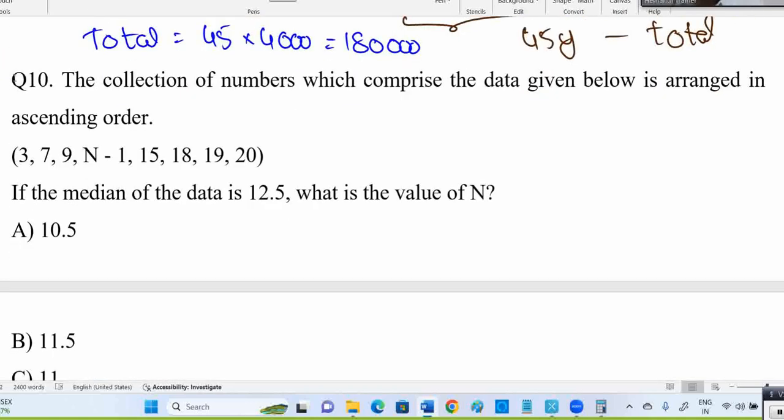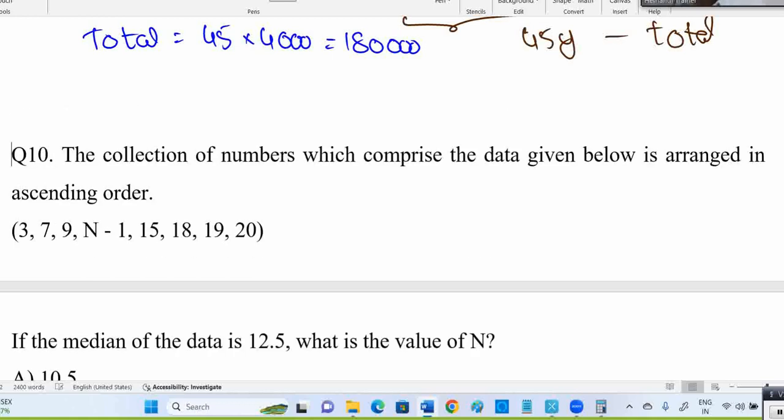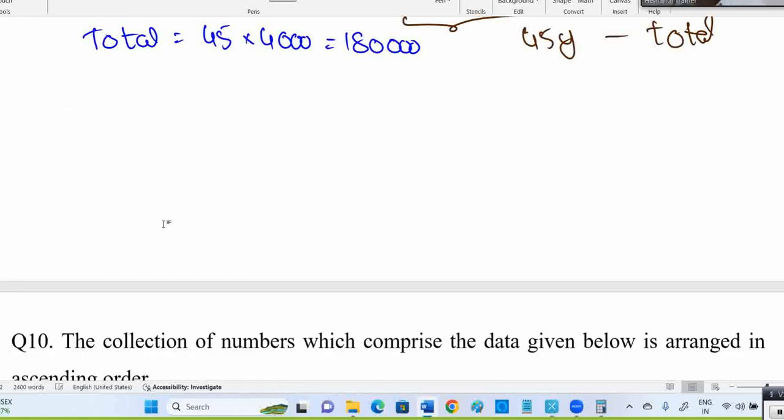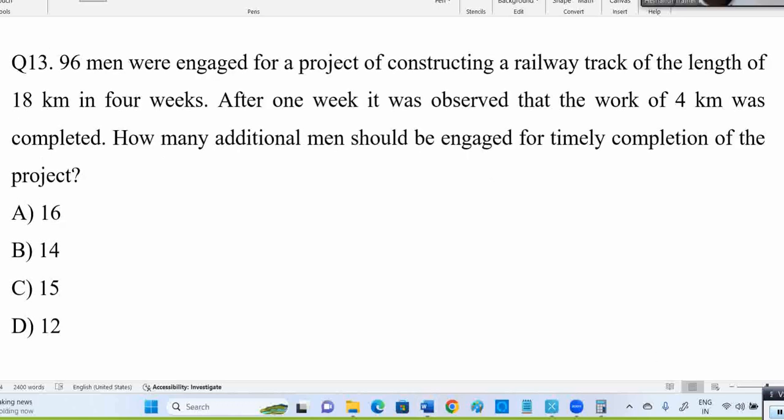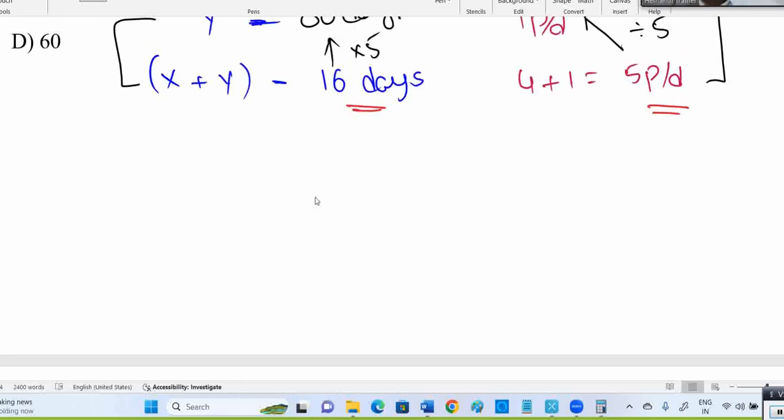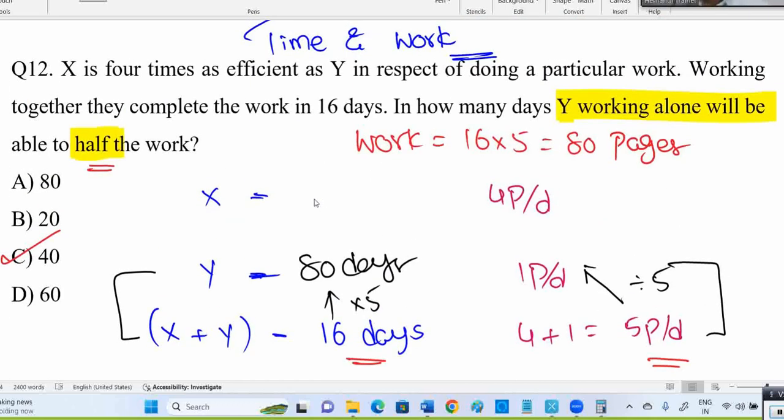Let's see about the next question. Back to statistics. I said two questions from statistics already. Maybe sometimes three also they'll give. Work on this, please. Series chain rule related.